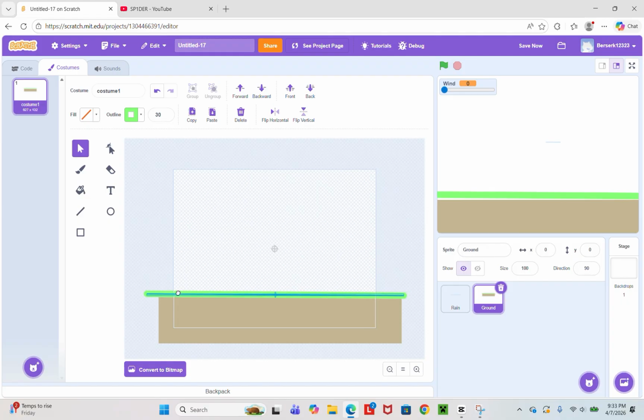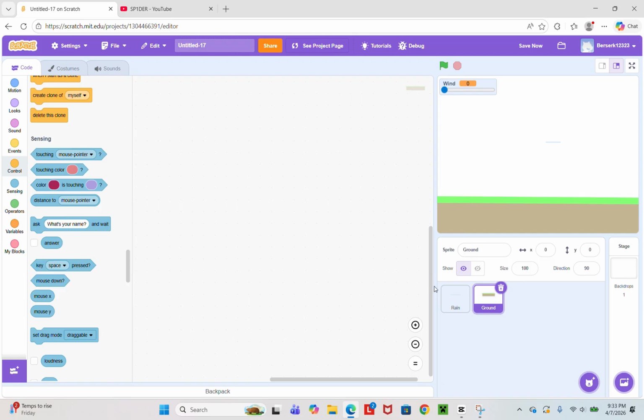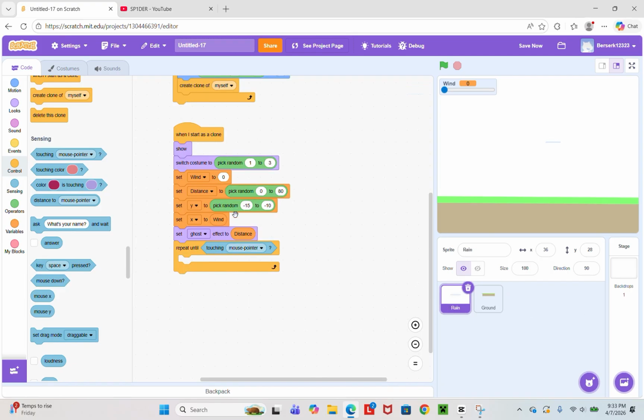Bring this up to 30 and line it up. And then name this ground. Okay, so now let's go back to rain.